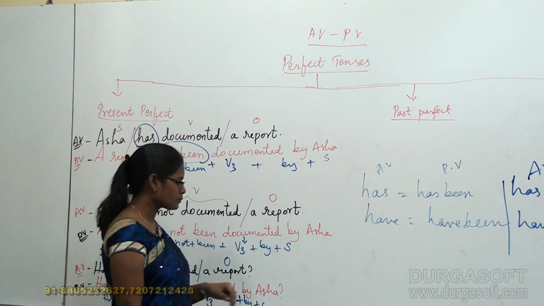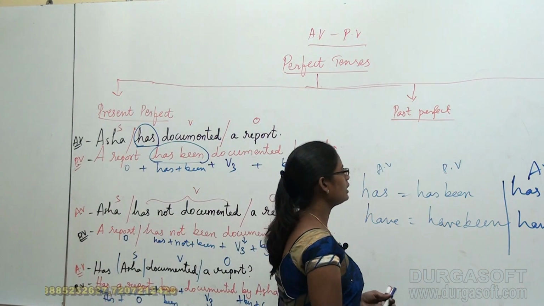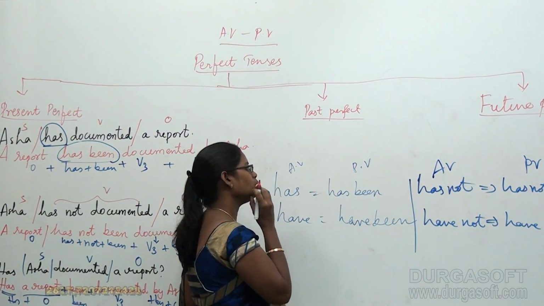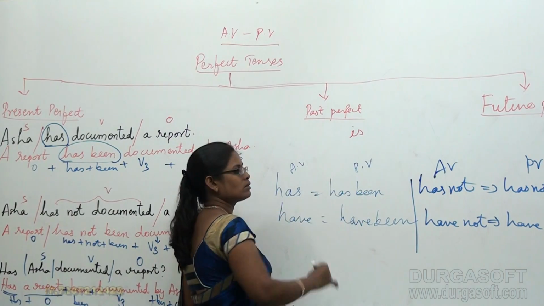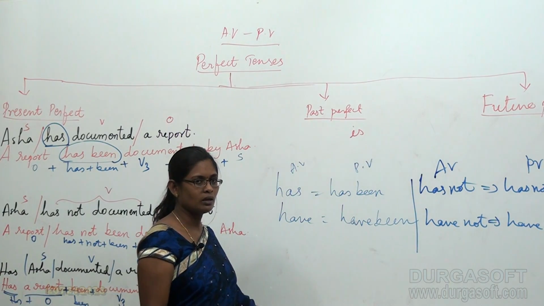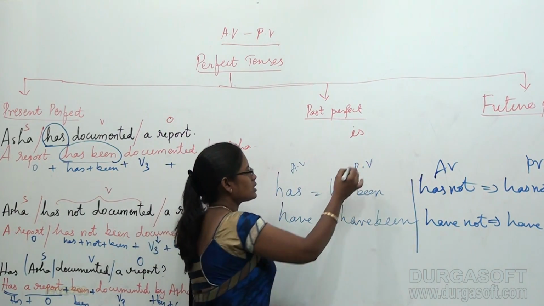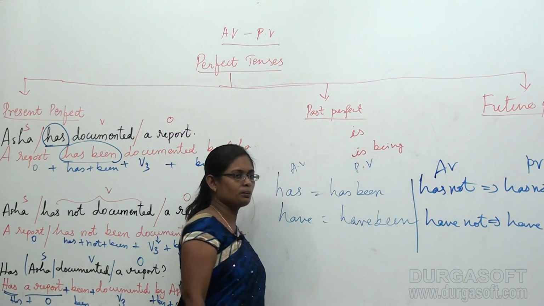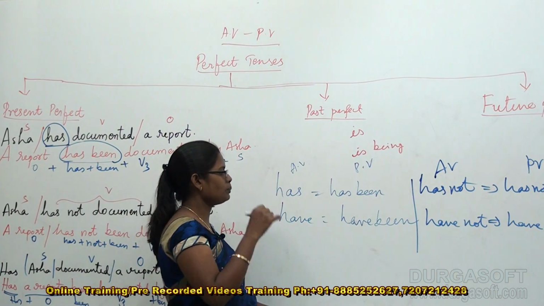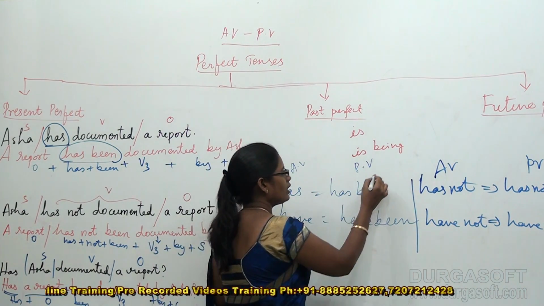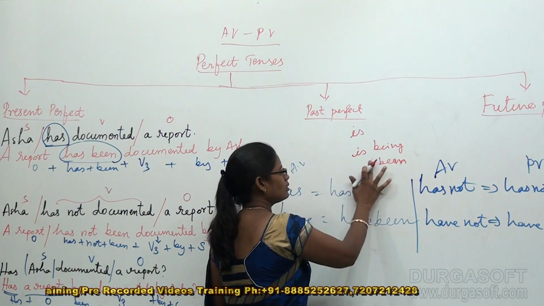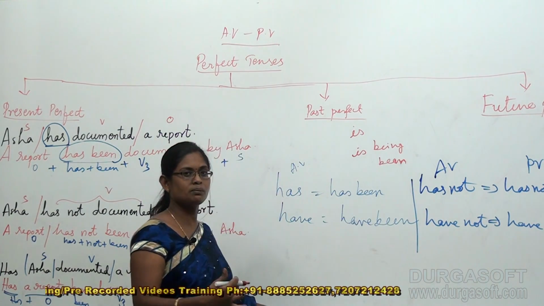So students, is it very clear to you that in the simple tenses, in the passive form, we used is, okay, and in the continuous tense, we used is being or are being. But now in the perfect tenses, we are using been, okay: has, have, had plus been.